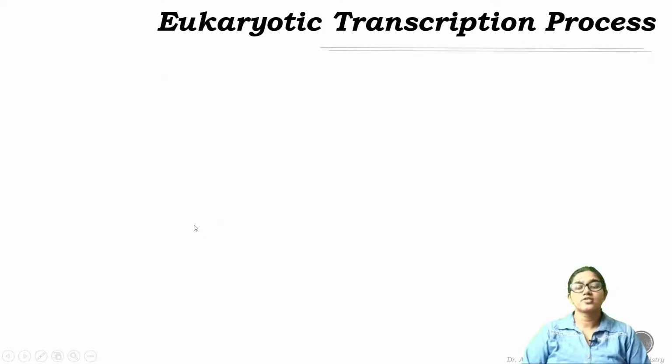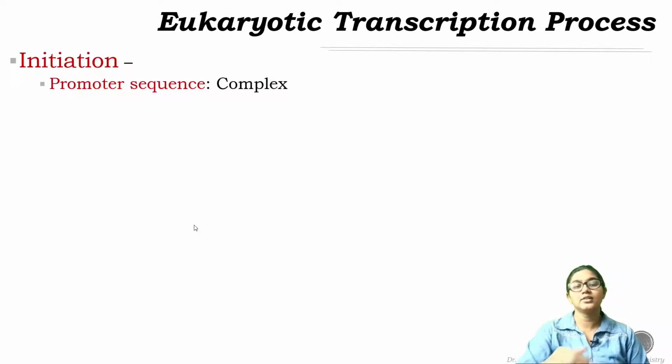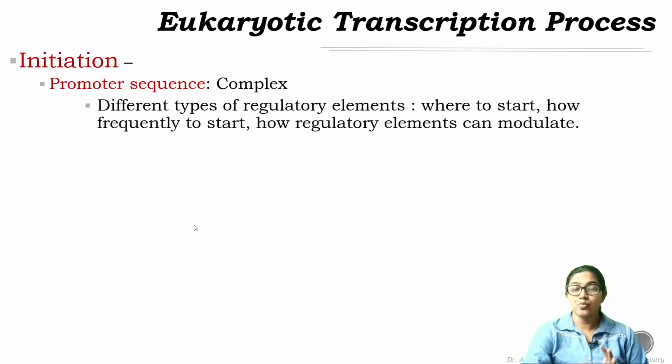Coming to the eukaryotic transcription process, it is divided into three phases, similar to the prokaryotes: initiation, elongation and termination. The initiation phase carries the major difference from prokaryotes in terms of complexity. Like prokaryotic transcription, eukaryotic transcription also starts at the promoter sequence, but that promoter sequence is complex. The promoter sequence has different types of regulatory elements.